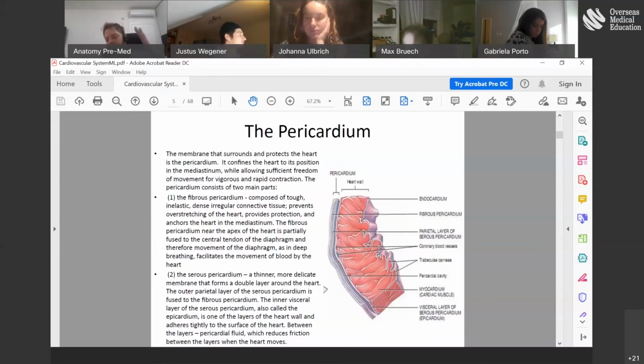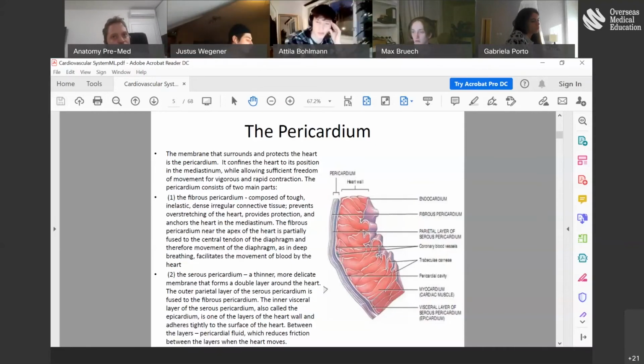We talked about nervous tissue and muscular tissue and connective tissue, okay, and epithelial tissue, okay? What kind of tissue do you think the endocardium is of those four types? Attila, yes. Is it epithelial tissue? Yes.